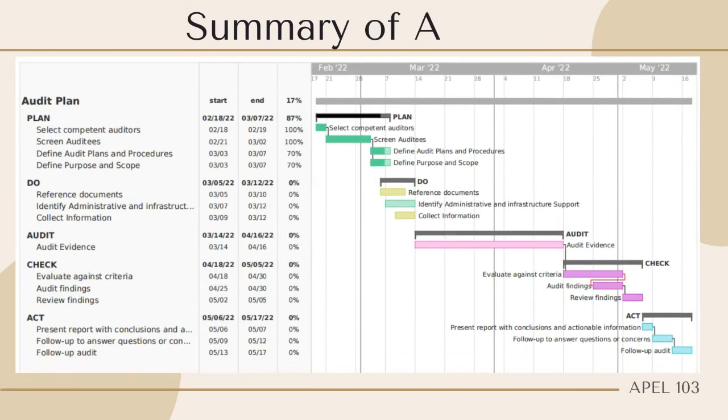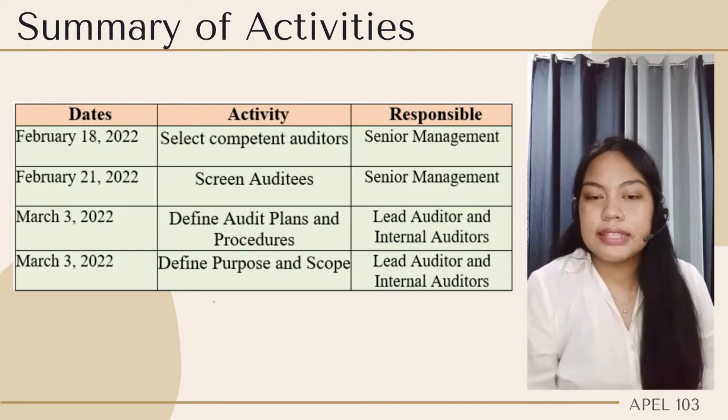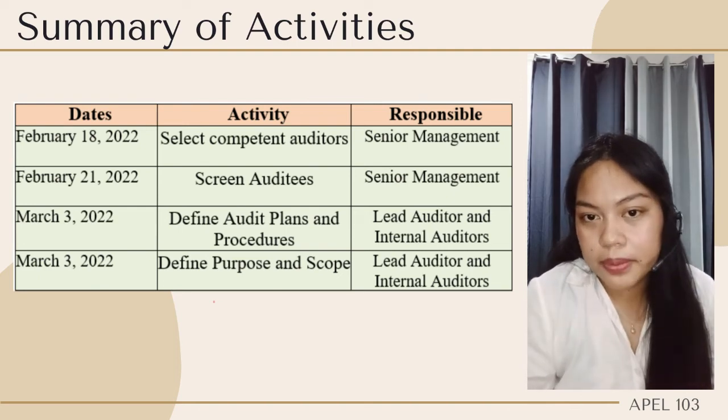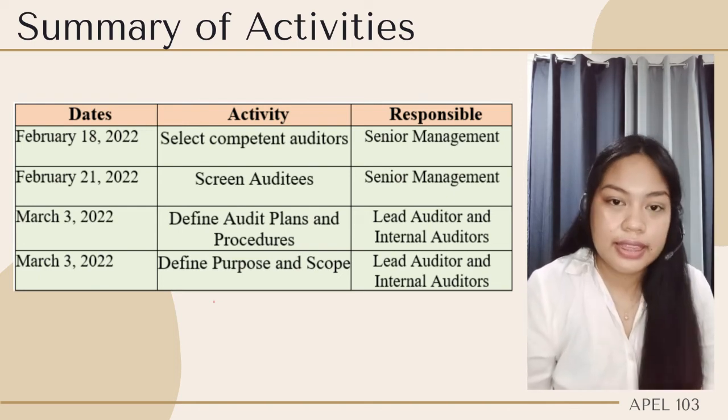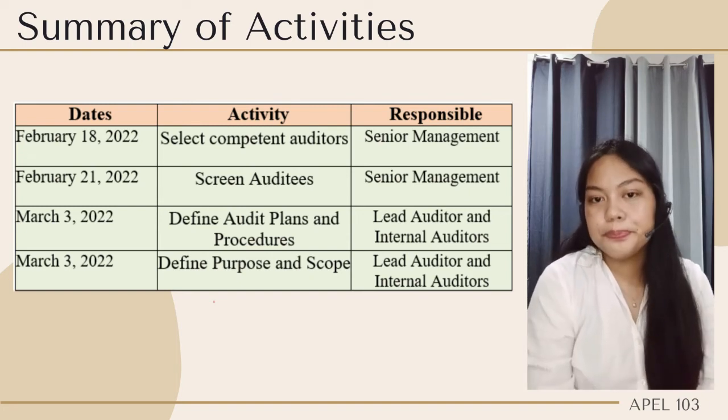For the summary of activities, we have prepared a Gantt chart. As you can see, the plan phase is almost done. All we need is just approval for this audit plan so we could go on to the next step. But as a recap, last February 18th, we selected our competent auditors and screened them, of course, with the participation of the senior management.